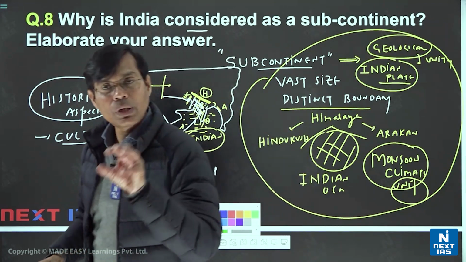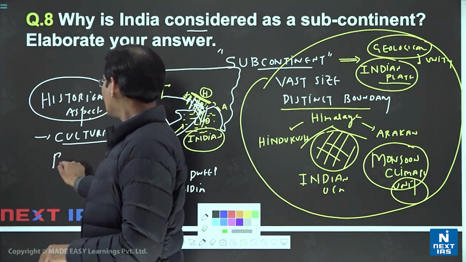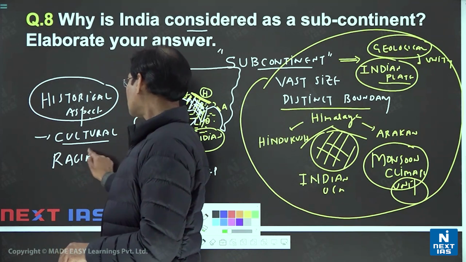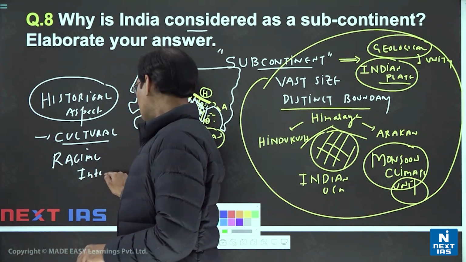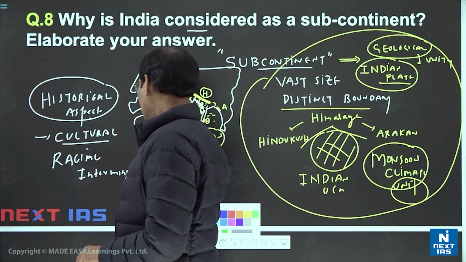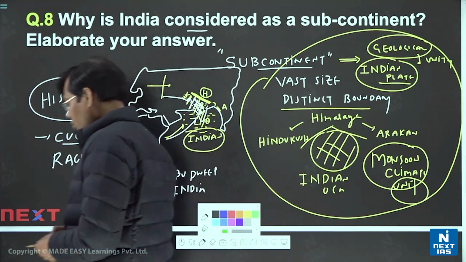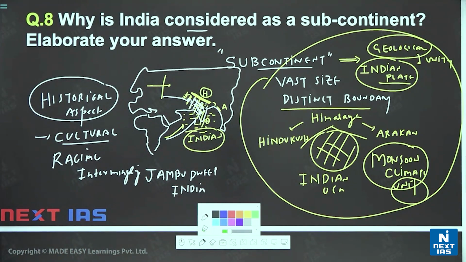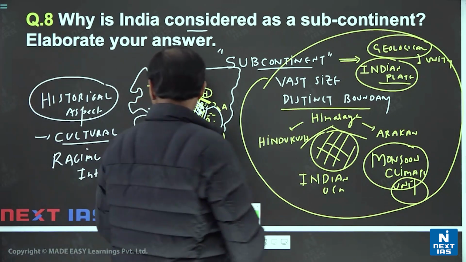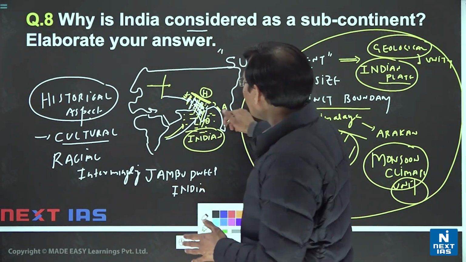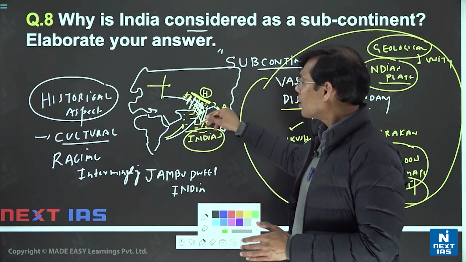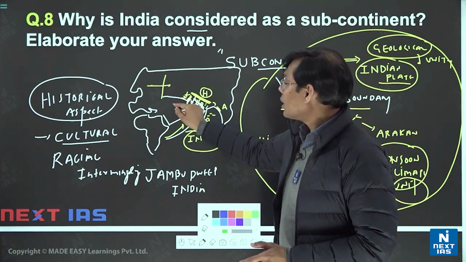You will see even the peopling of that area, racial intermingling that we call. Racial intermingling as well. So you will see कि कितनी races यहाँ से आई, सेंट्रल एशिया से, वेस्ट एशिया से,